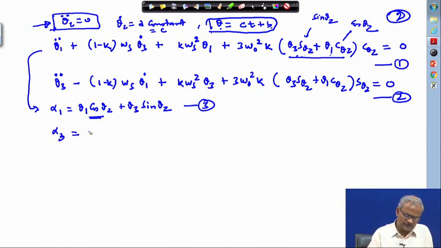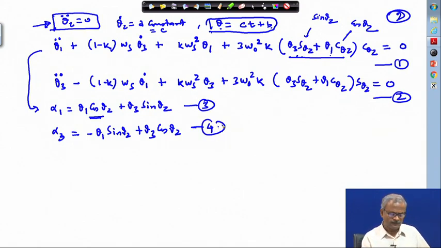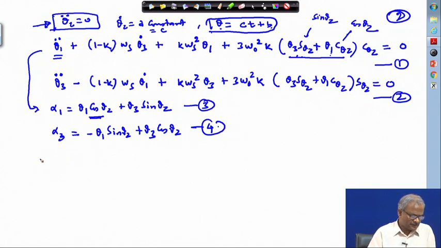And alpha 3 then we wrote as minus theta 1 sin theta 2 plus theta 3 cos theta 2. Okay. So, we utilize this information to get theta 1 double dot in terms of alpha and the rate of change of alpha. So, we have derived using this. Follow from your last lecture.